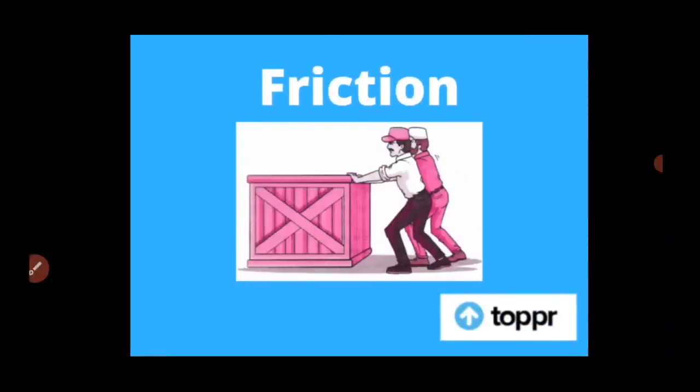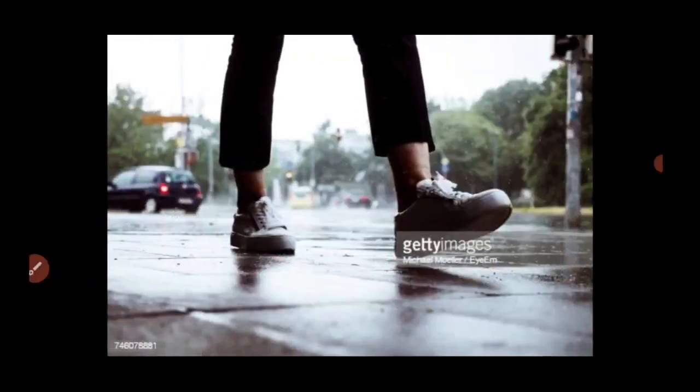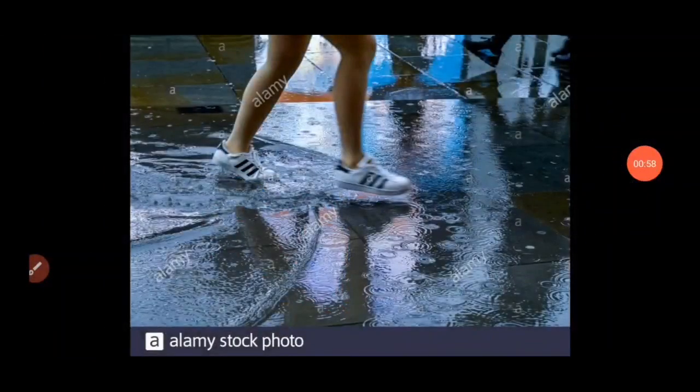The force between feet and the road is due to friction, but the force is less when we walk on the wet surface. So when we walk on the wet surface, due to lack of friction or less friction, we will tend to fall.